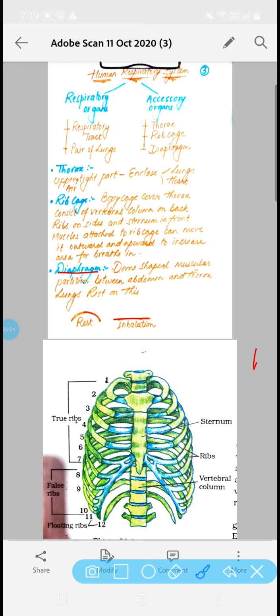Okay, so when our lungs are at rest, they have the dome shape, and when we breathe in, our lungs get stretched, and due to that the diaphragm also becomes stretched when we inhale. So it becomes straight. So whenever our lungs are at rest, the shape of the diaphragm is dome shape, and when we are inhaling the air, then it becomes stretched to increase the surface area. Okay, so that was about the diaphragm.